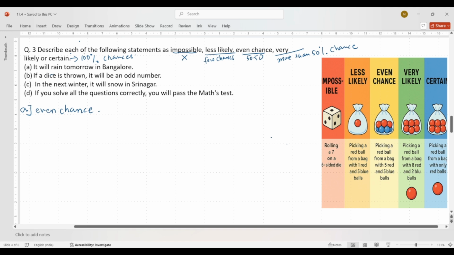And we have to describe, we have to give an explanation also. So here we will write the explanation.